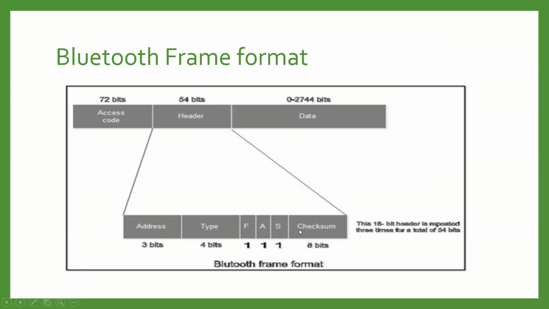Then the last field of the header is the checksum. This 8-bit field contains the checksum to detect errors in the header. Then the last part is the data field, which can be from 0 to 2744 bits long. It contains data or control information coming from the upper layers.